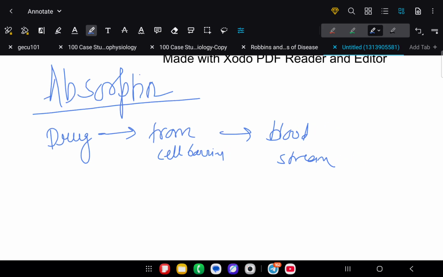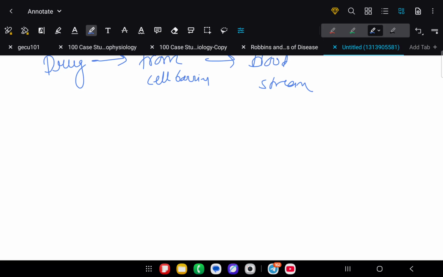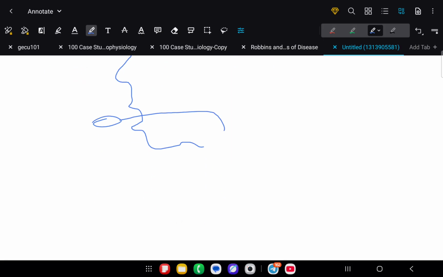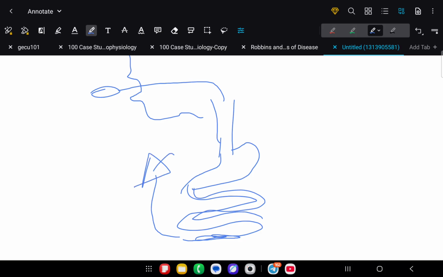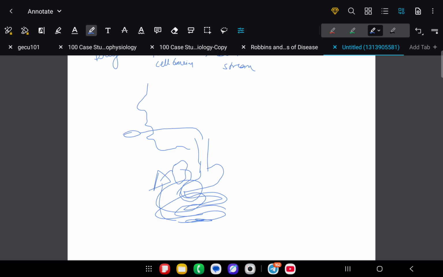Now, how will it take place? So, for example, if we take any drug, it will go inside, then through the esophagus, then the stomach, as I told, then the intestine. After that, through portal circulation, it will go to the liver, and then to the heart, and after that it will be pumped to the whole systemic circulation. Like this it is being distributed.